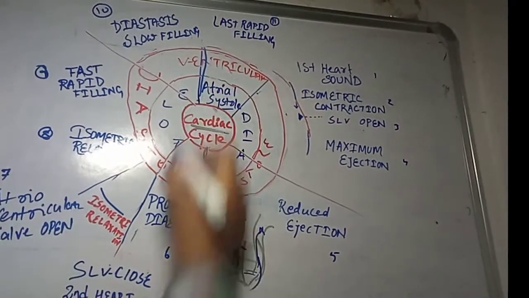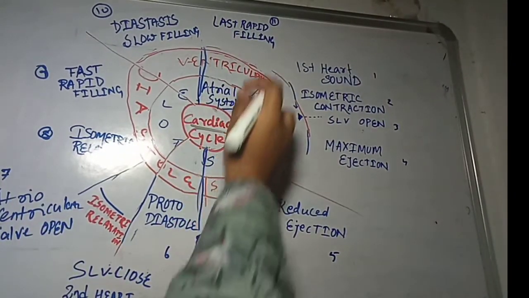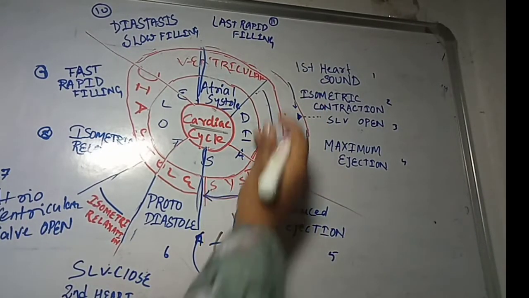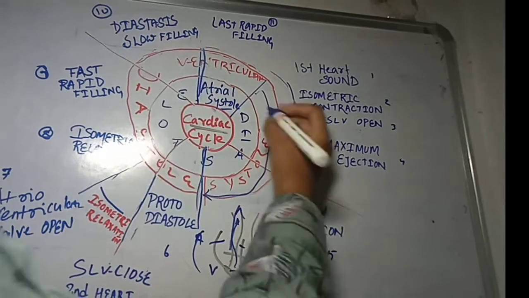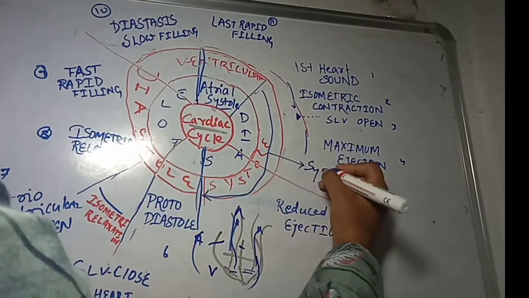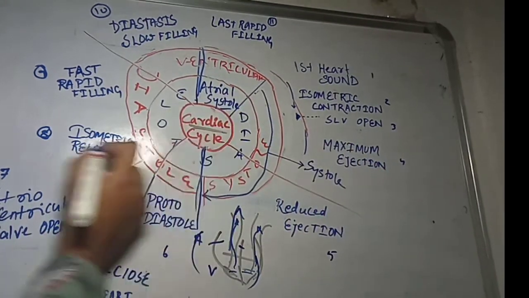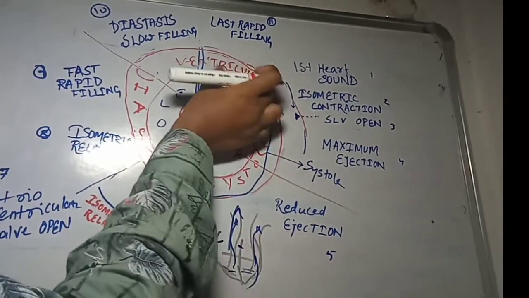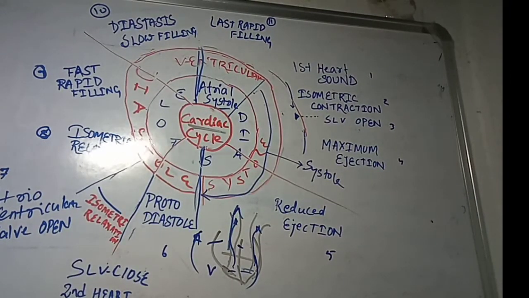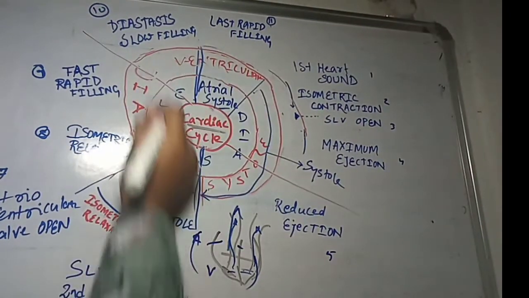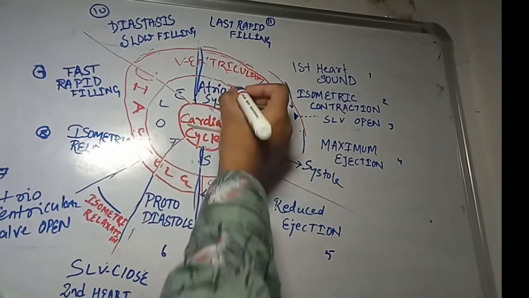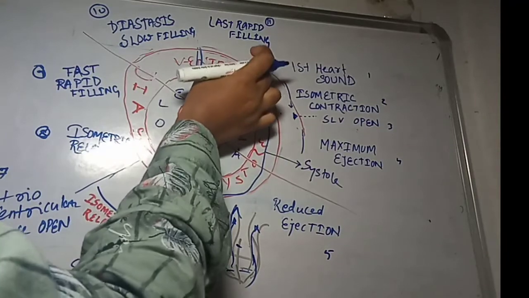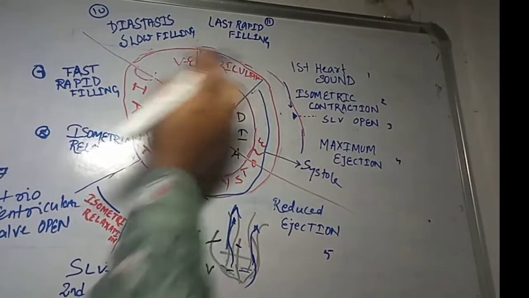Here I keep a mark, from this to this, and from this to this. This part represents ventricular systole and this represents ventricular diastole. Half is systole and the remaining part is ventricular diastole. It is the same as in atrial systole and atrial diastole.